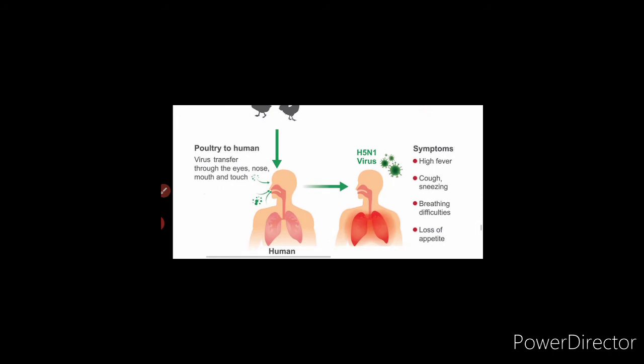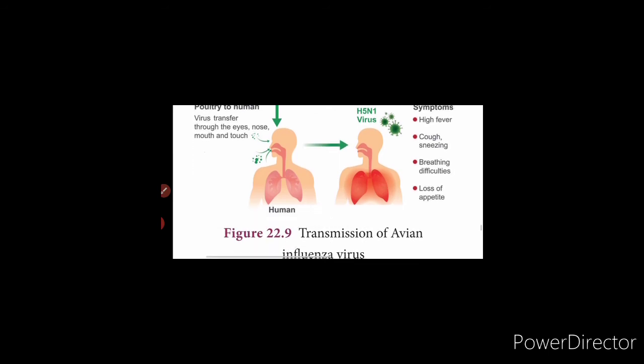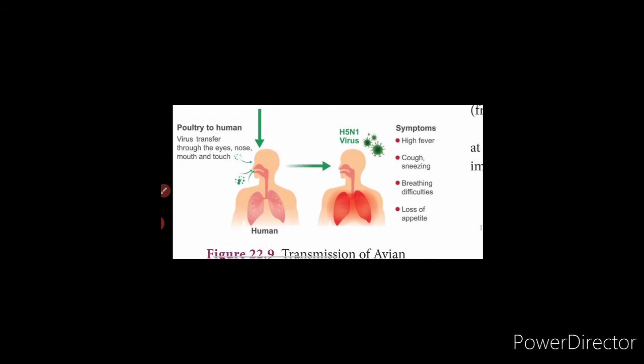The picture is given: poultry to human, the virus transferred through the eyes, nose, mouth and touch. So this is the H5N1 virus. The symptoms are high fever, cough, sneezing, breathing difficulties, loss of appetite.